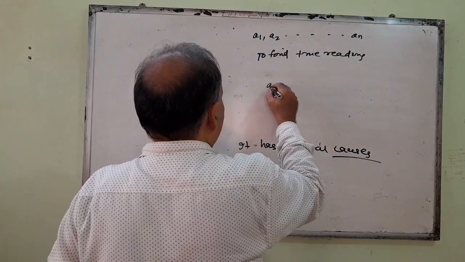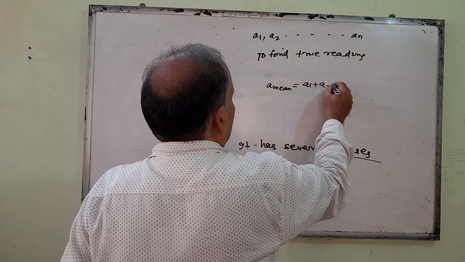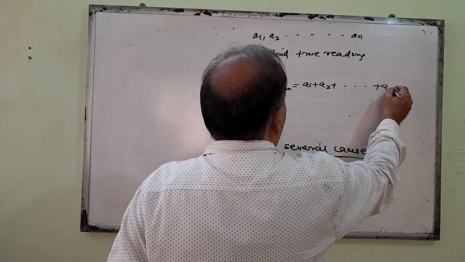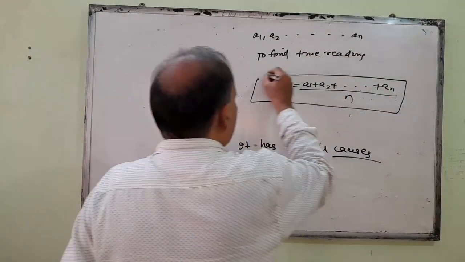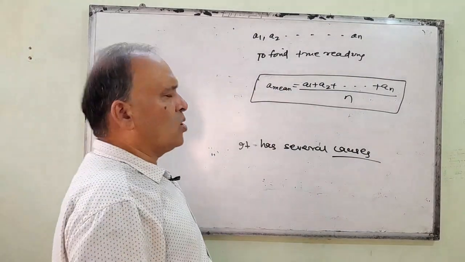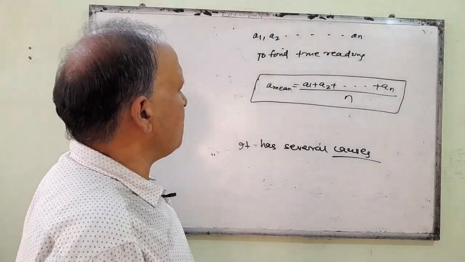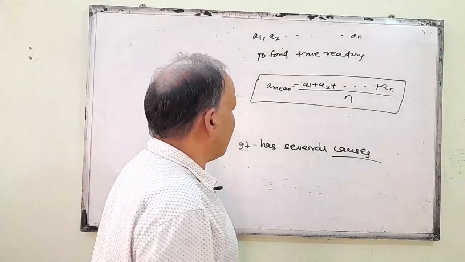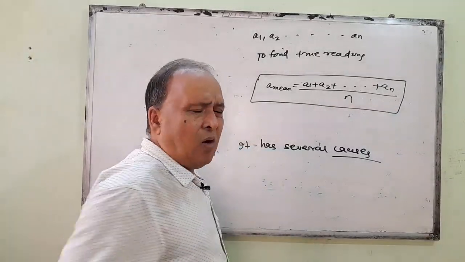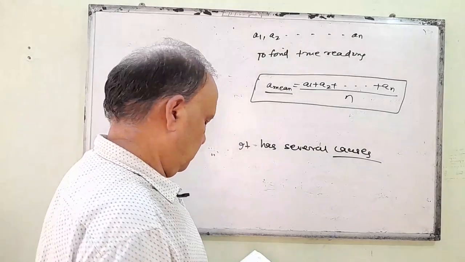That is, A mean is equal to A1 plus A2 plus up to AN, divided by N. You remember, if there is a random error, you don't know what the exact cause is. At that time, you measure it several times, take the mean of all these measurements, and you get the true length.